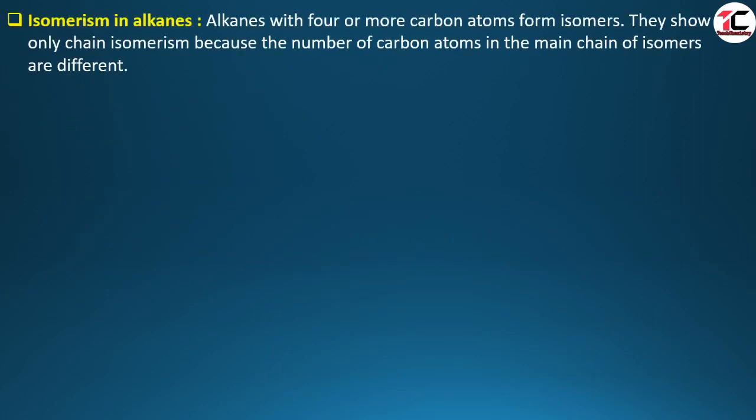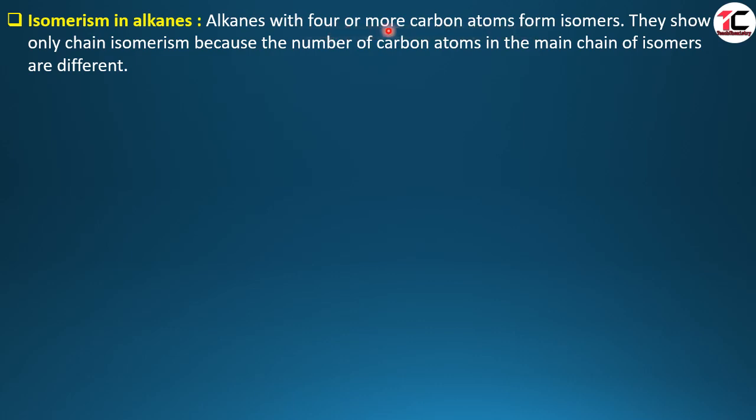Isomerism in alkanes. Students, we had studied isomerism. It is the phenomenon in which two or more compounds have the same molecular formula but different structural formula. Here we are going to study isomerism in alkanes. Alkanes with 4 or more carbon atoms form isomers, not those with 1, 2 and 3.